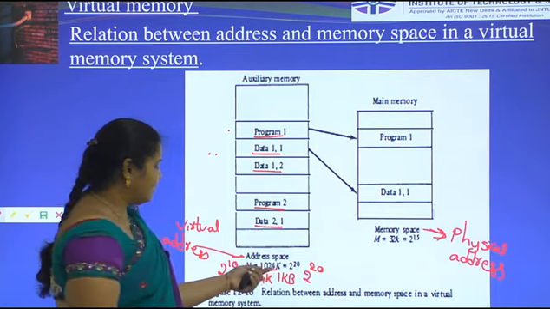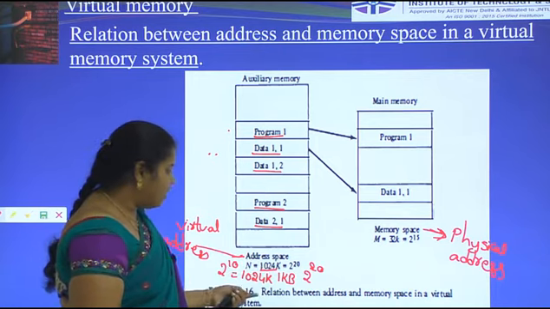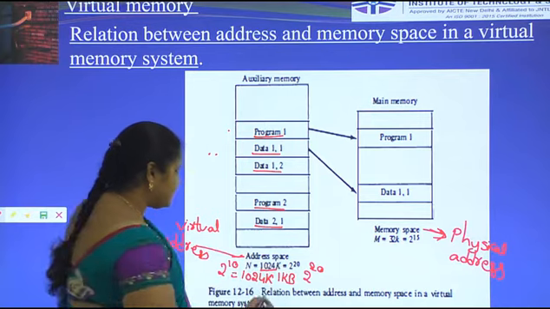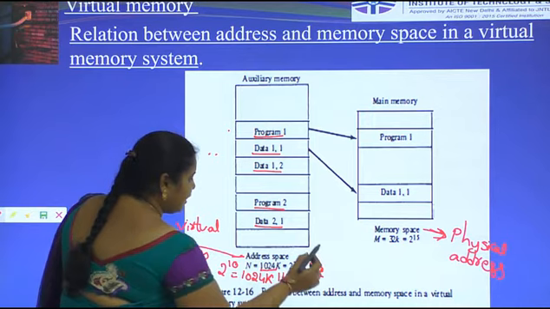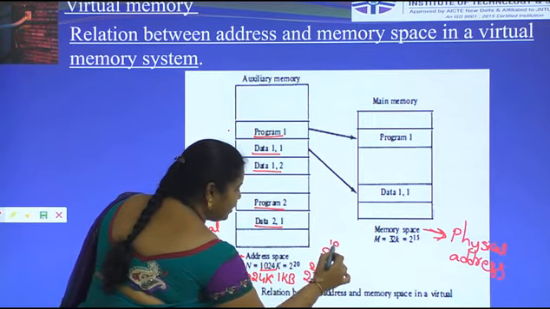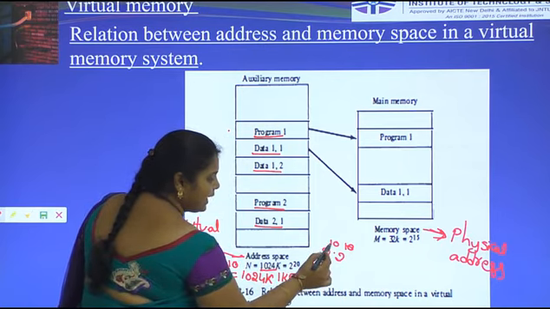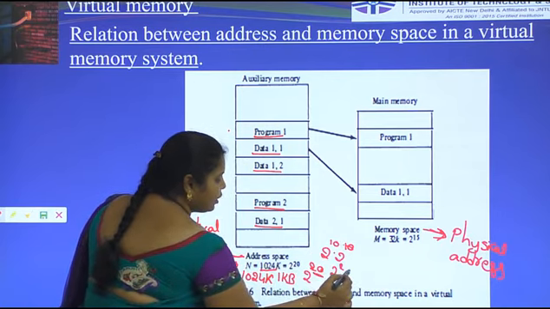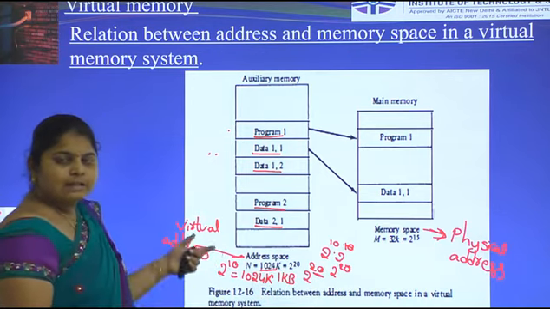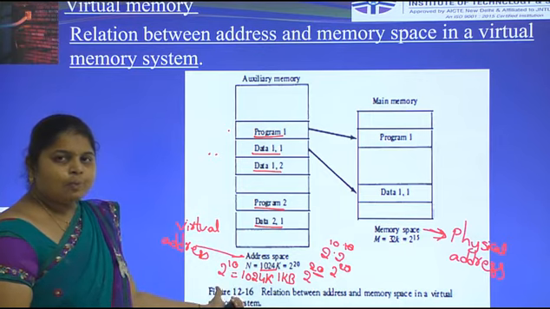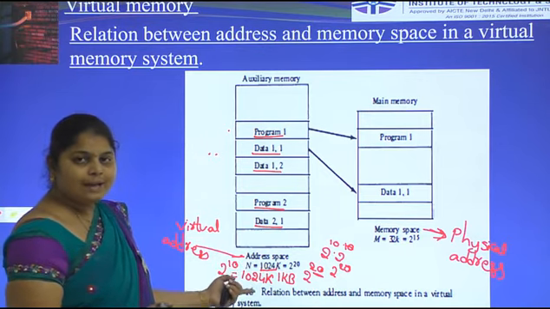The size of the auxiliary memory is 2 power 20, that is 2 power 10 into 2 power 10. So 2 power 20 data is stored in the address space. This is the auxiliary memory space.